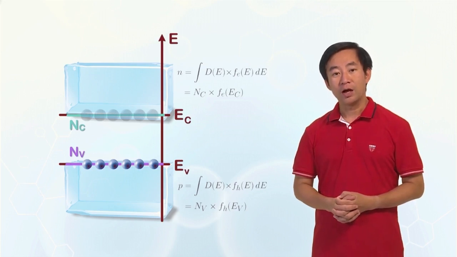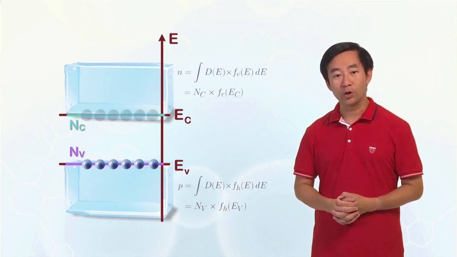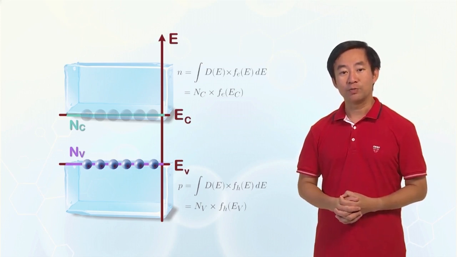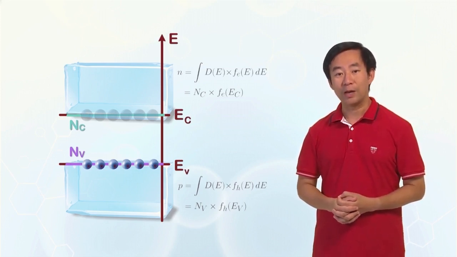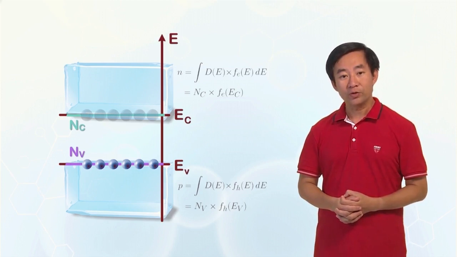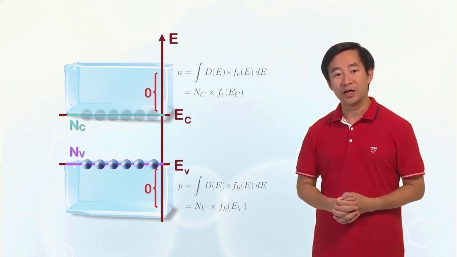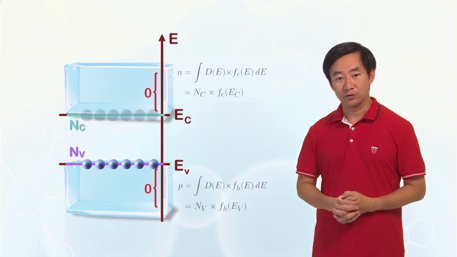Starting from this point, I may sometimes just explain what is going on in the conduction band to save time. But you know that is similar for the valence band by considering holes instead of electrons. And you should be able to figure out by yourself what happens. The integral is removed because D of E becomes 0 besides at EC and EV after moving all the states to these energy levels.